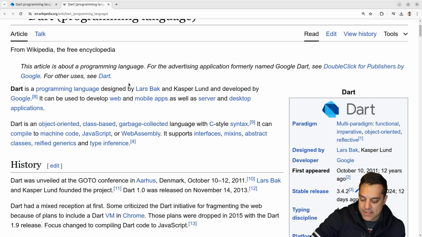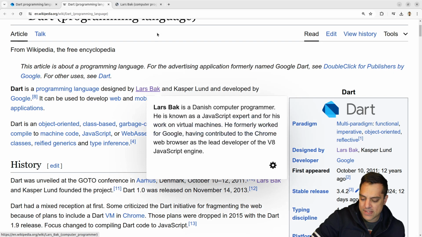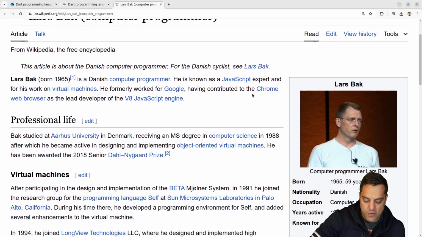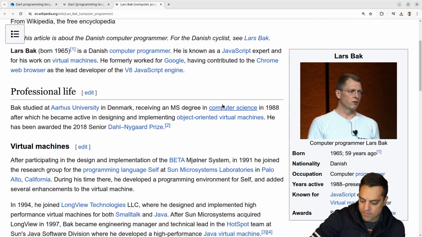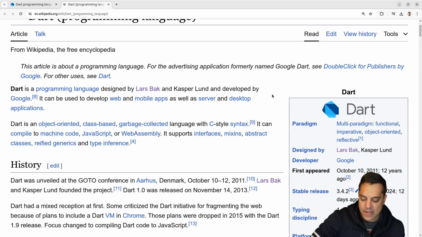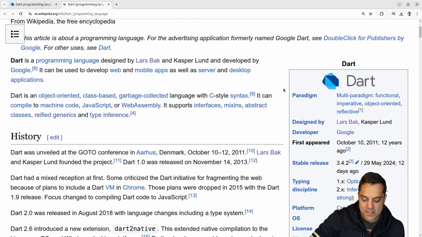So let's see. It's a language designed by Lars Bak and Kasper Lund at Google here. Let me go ahead and see Lars. I've seen his name come up a few times here. So yeah, he's done some of the work on V8, which is JavaScript, which is probably what a lot of our browsers for a long time have been using, or variations built on top of that, which is kind of interesting. So good to know some of these folks who are the designers.